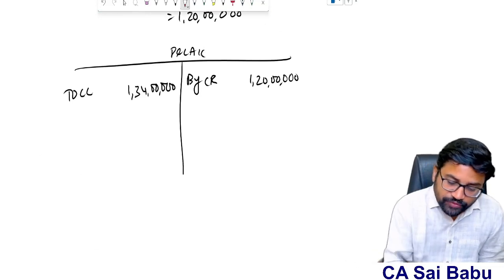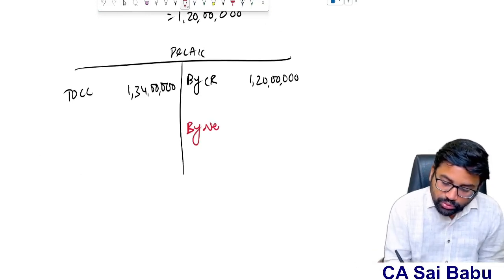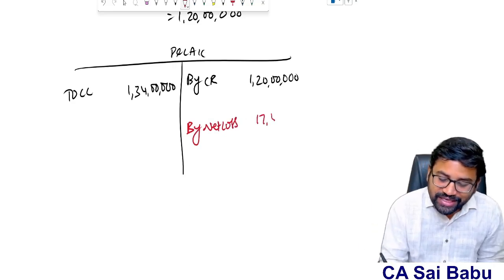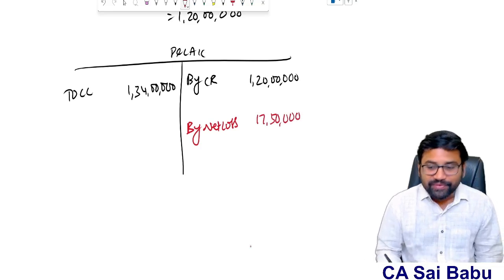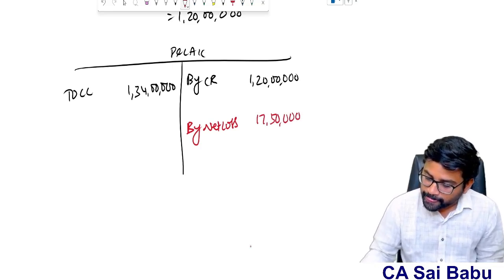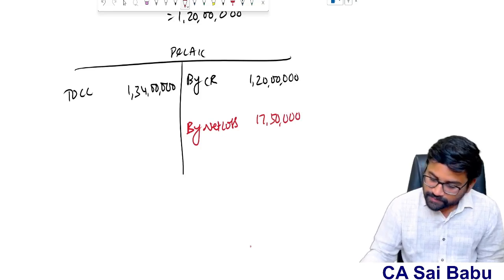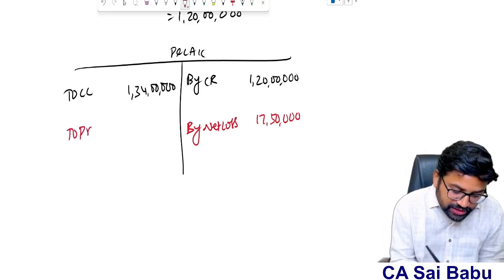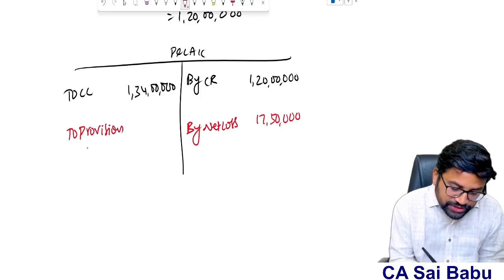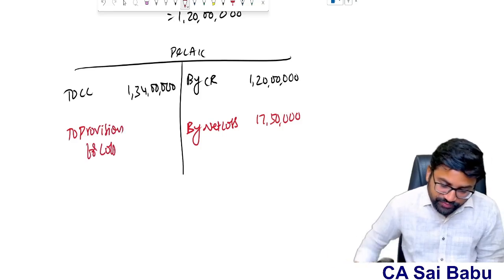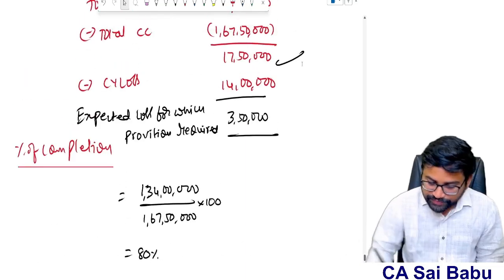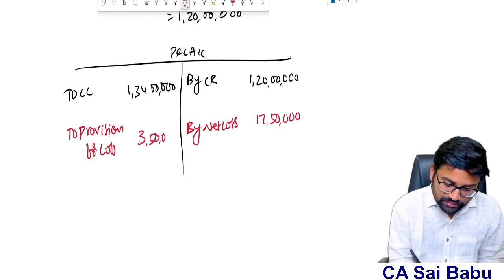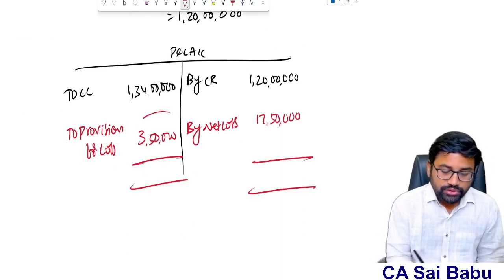See, what is the net loss we are going to recognize? The total loss of the contract. What is the total loss? 17 lakh 50,000 is the total loss. And therefore, what is the provision we create for the expected loss? Provision for loss, how much, sir? 3 lakhs 50,000. Correct? Same concept, sir. Nothing great. So the answer is 3 lakh 50.